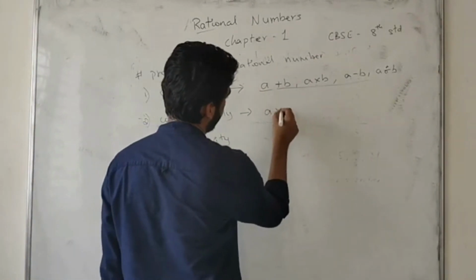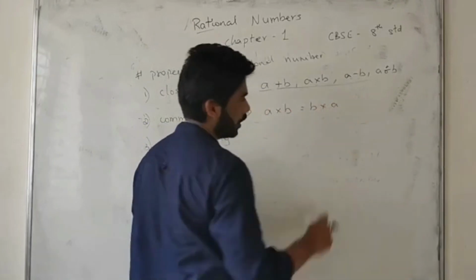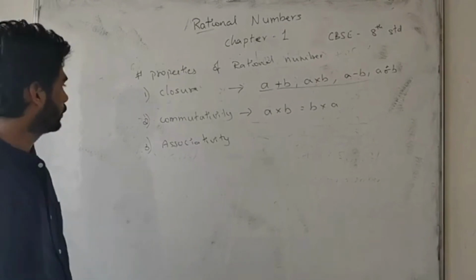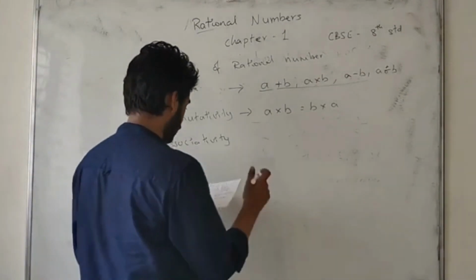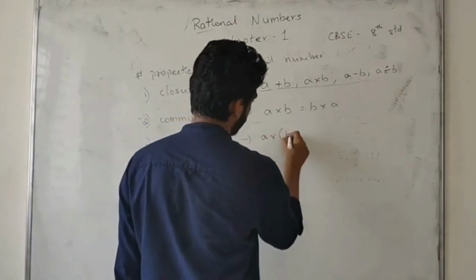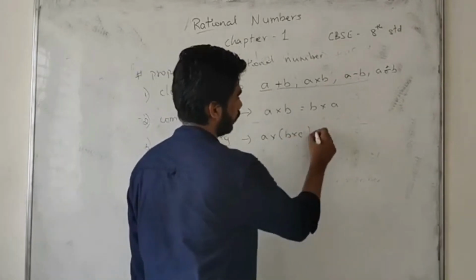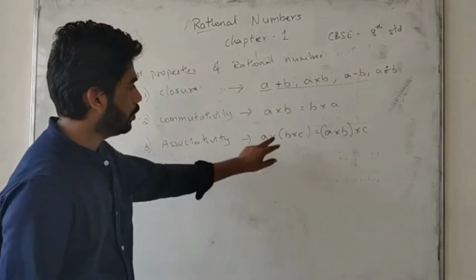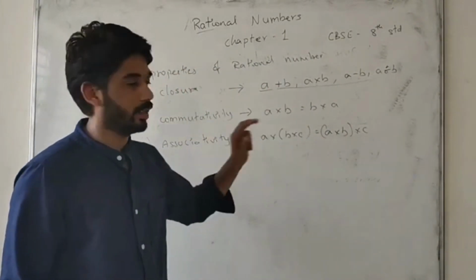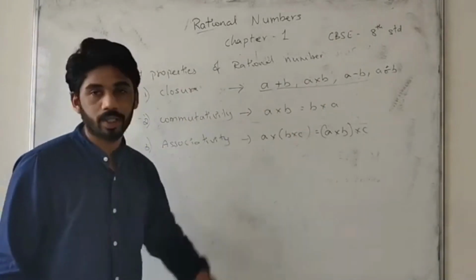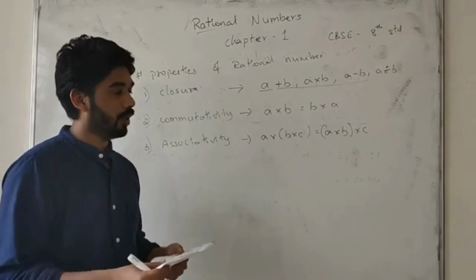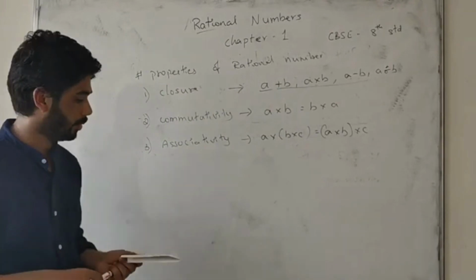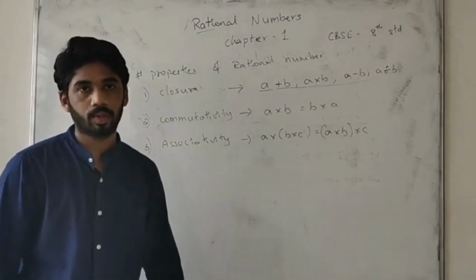Commutative property means a into b is equal to b into a. These problems will be solved in whole numbers, rational numbers, irrational numbers. Okay. Commutative property. Third one, associative property. Associative property: a into b into c is equal to a into b into c. In place of into we can write plus, minus, anything here. That is called associative property. Commutative property: a into b is b into a. Closure property: a plus b, a into b, a minus b. All these properties come under the property of addition. So we must know it for solving the problems. Okay friends, okay students, note it down.